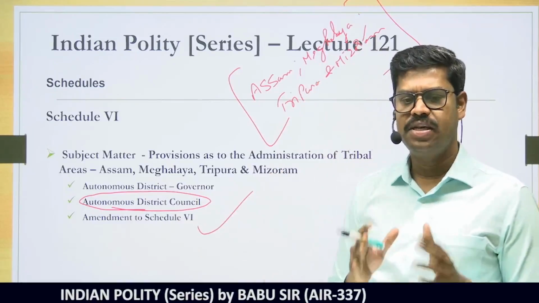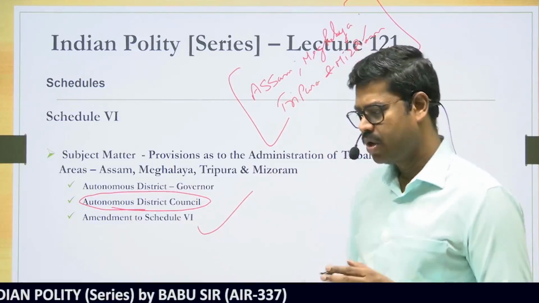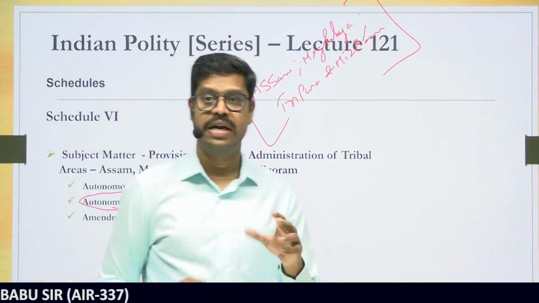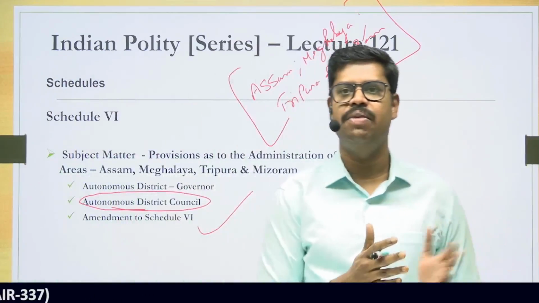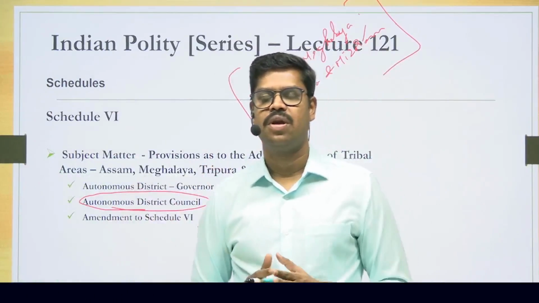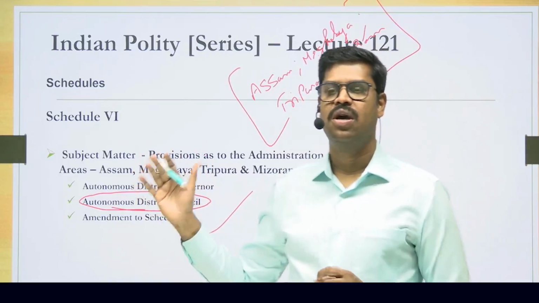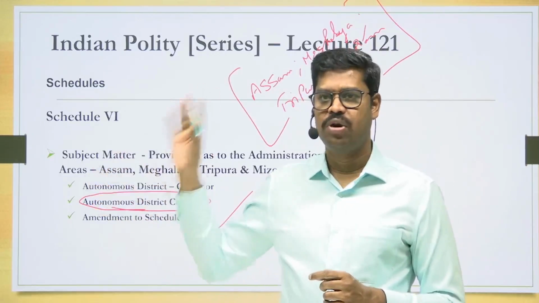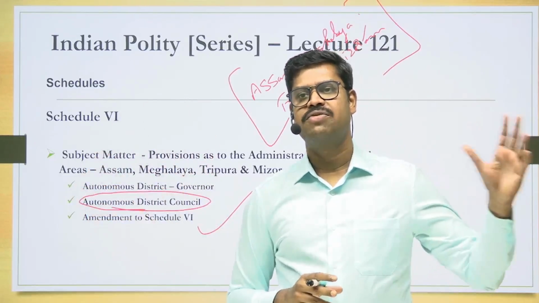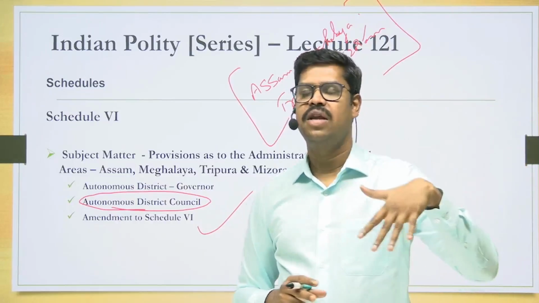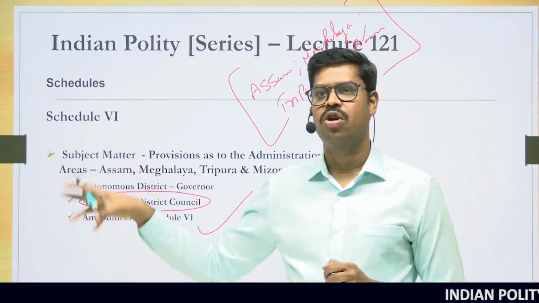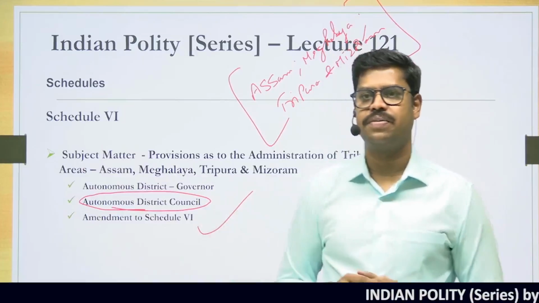So if you primarily see the difference between Schedule 5 and Schedule 6, while Schedule 5 is talking about scheduled areas, primarily the tribal population, not necessarily only the tribal population, but primarily tribal population in all the states in India except Assam, Meghalaya, Tripura and Mizoram. Whereas Schedule 6 talks about autonomous districts in case of only Assam, Meghalaya, Tripura and Mizoram, where there are only tribal populations. In case of Schedule 5, the President can declare an area to be a scheduled area. In case of Schedule 6, who can declare a particular district to be an autonomous district? It is the governor of the particular state.